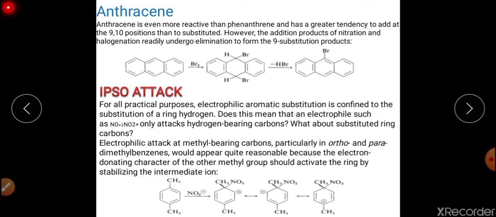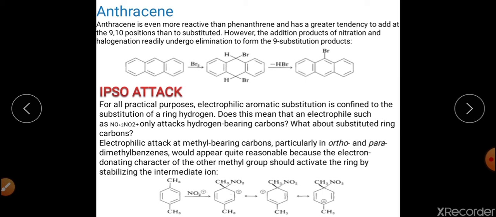Because at second position attack you have more resonating structures as compared to attack at the third position, right? So we can derive it very easily. There is no problem that in case of pyrrole we have attack at the second position, not at the third position. So this is the orientation in case of aromatic hydrocarbons and heterocyclic aromatic compounds.